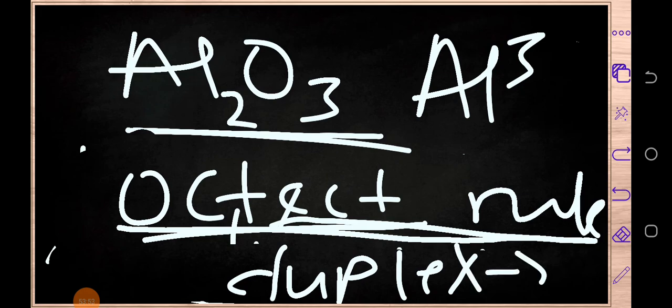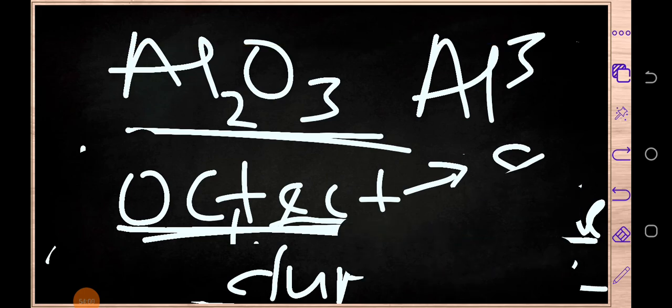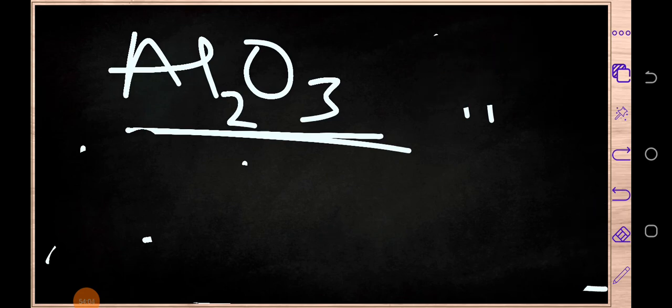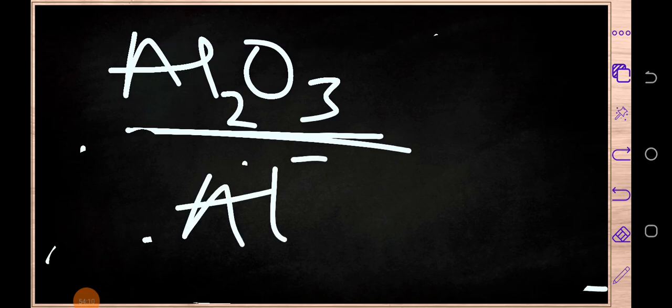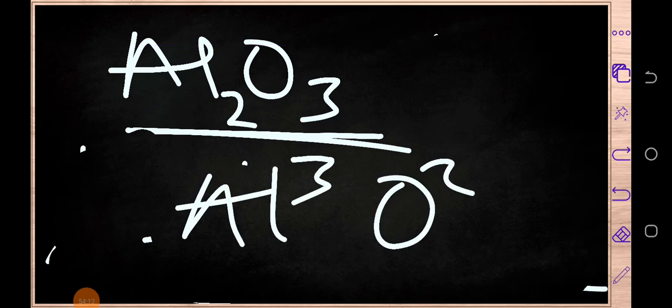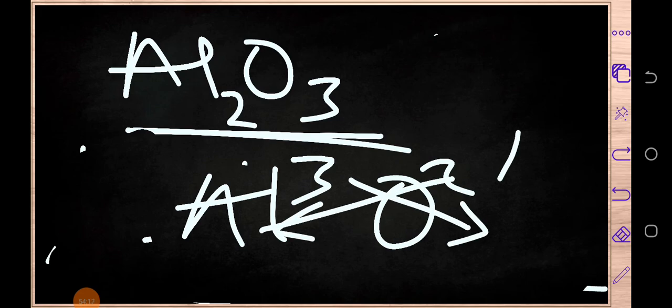So when we talk of duplex, it goes with 2. When we talk of octet, it goes with what? It goes with 8. I hope you have gotten that. Okay, so oxygen, as we have said earlier on, has 2 as its valence. So we need to just swap them, and what we are going to have is